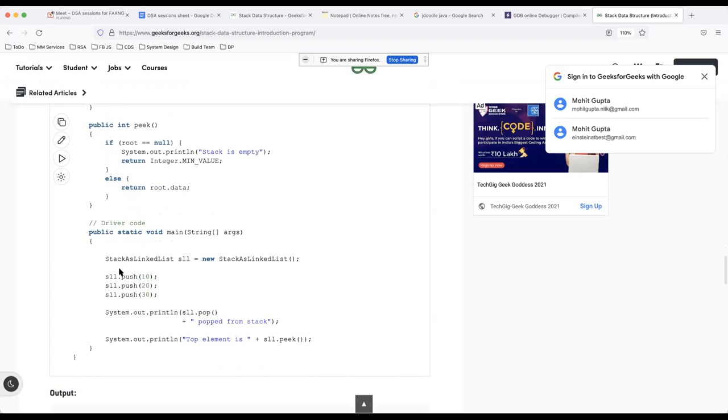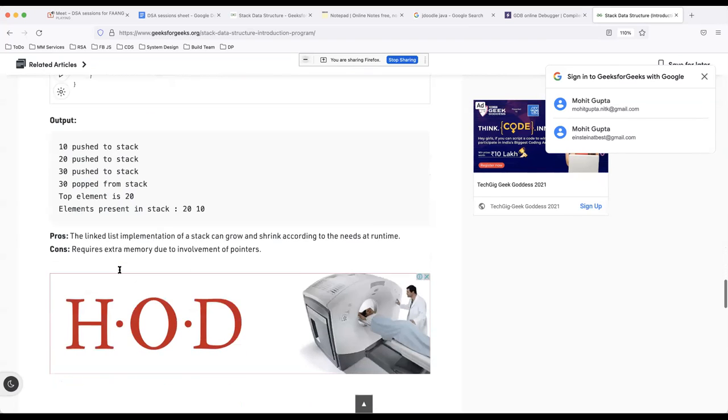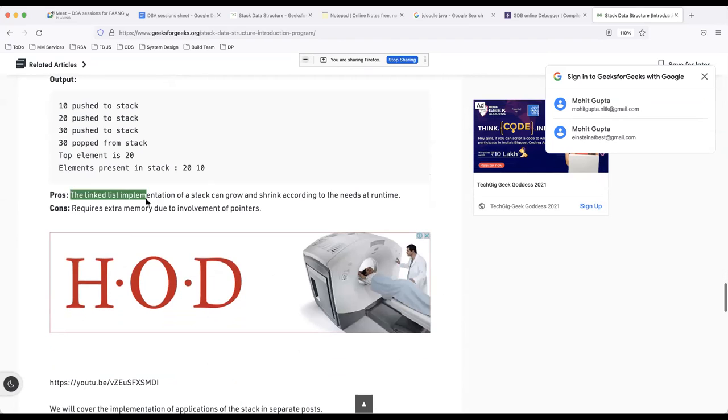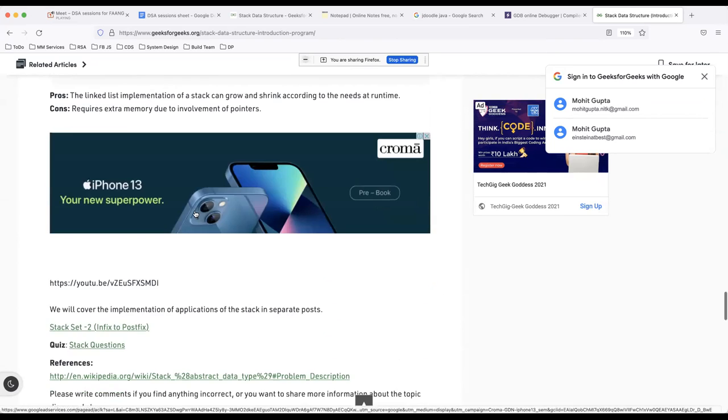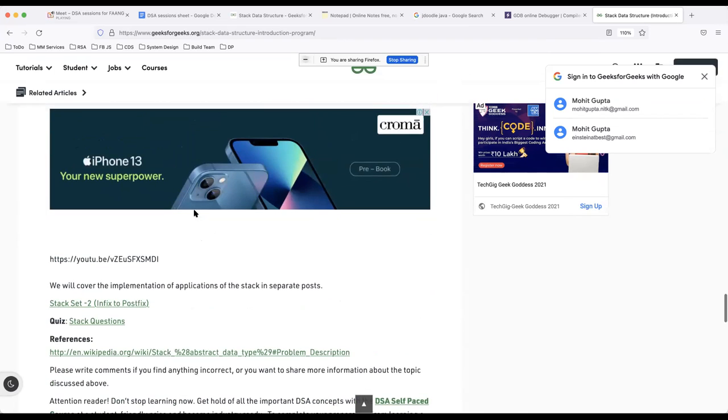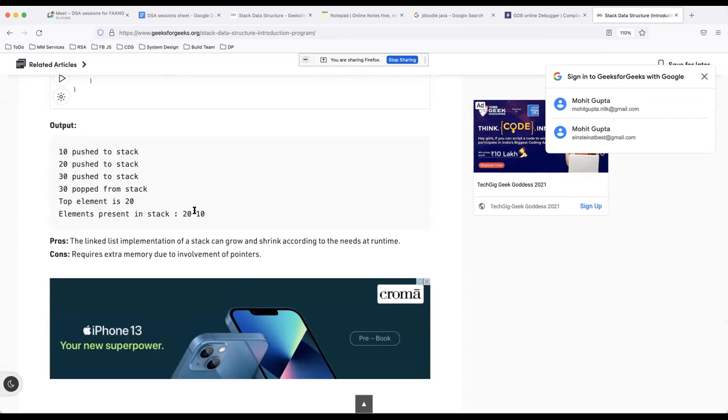So similar concept exactly. The pros is you can grow it dynamically, and cons is it requires extra memory. So this is all about the theoretical aspects of